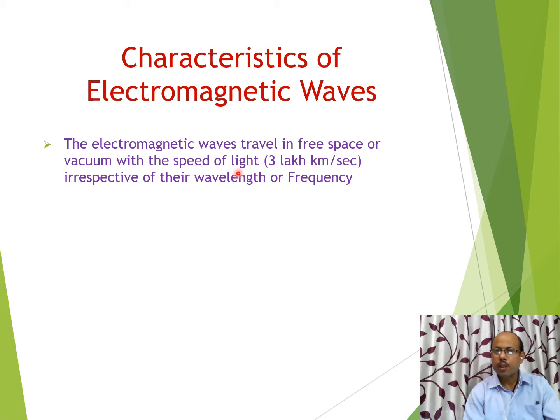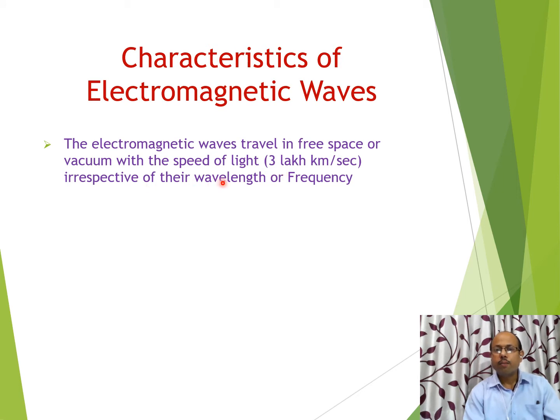Why are we using the words speed of light? Because the speed of light and the speed of electromagnetic waves are both the same, and light is a small constituent of the electromagnetic spectrum. And since we are familiar with the speed of light, that's why we use the words speed of light. Otherwise, all EM waves travel with a speed of 3 lakh km per second, or we can say 3 into 10 to the power 8 meter per second. This is an enormous speed, and that is the speed of light also.